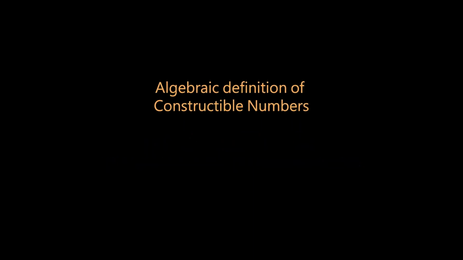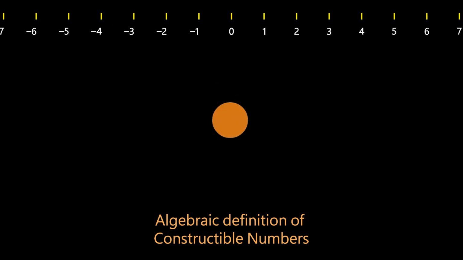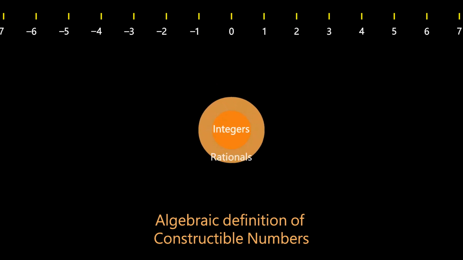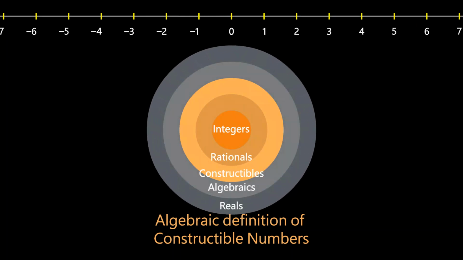Numbers that can be accurately marked on the number line using ruler and compass constructions are defined as constructible numbers in a geometric sense. However, this definition does not provide us with an effective way to determine whether a given number is constructible. We need to refine the definition of constructible numbers from an algebraic perspective. Humankind's understanding of numbers began with integers and expanded from integers to define the entire set of real numbers. We will follow this progression and highlight the algebraic definition of constructible numbers.